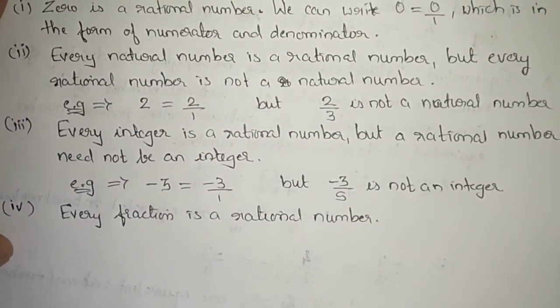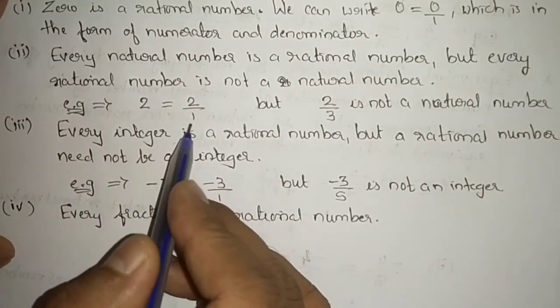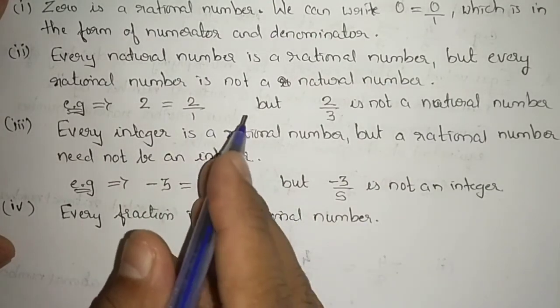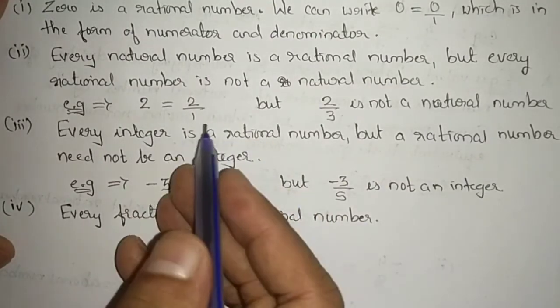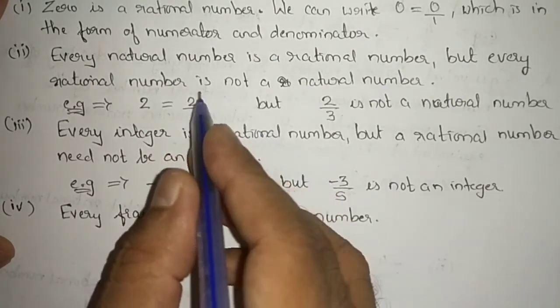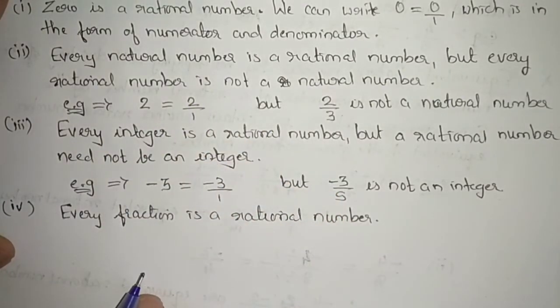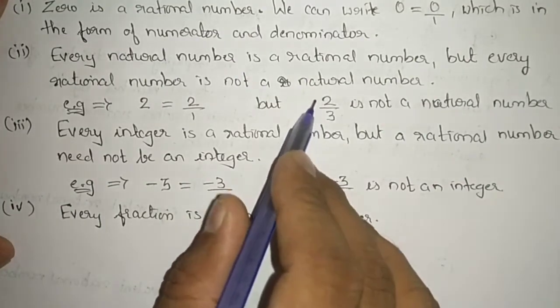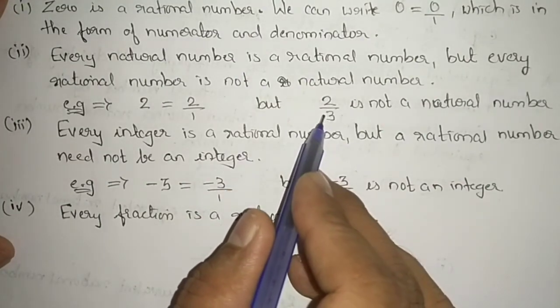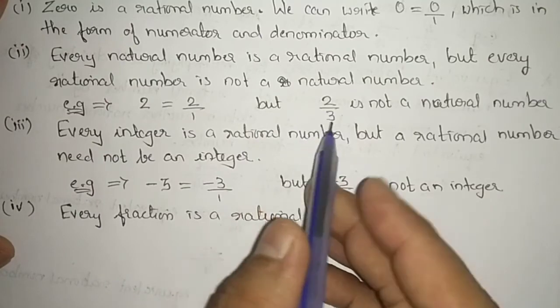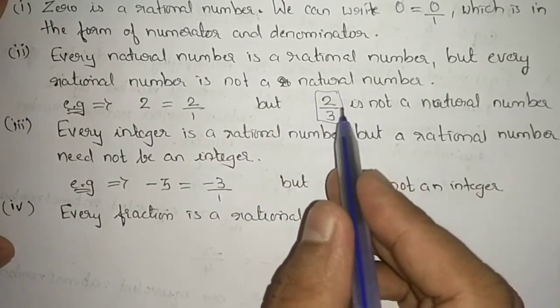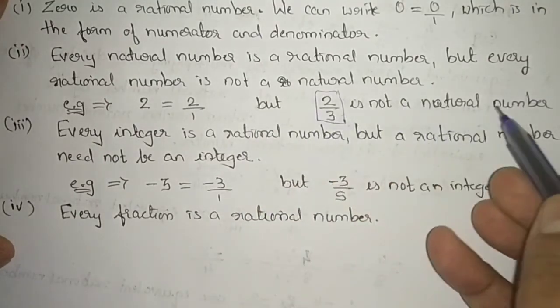Now how does it come? Because you know every natural number starts from 1 till infinite. Can we write all the natural numbers divided by 1? Yes, definitely. 2 divided by 1, 3 divided by 1. If it is 5, so 5 divided by 1 is 5. So we can say it is a rational number. But can we say 2 divided by 3 is a natural number? No. But yes, it is a rational number. 2 by 3 is a rational number, but it is not a natural number.